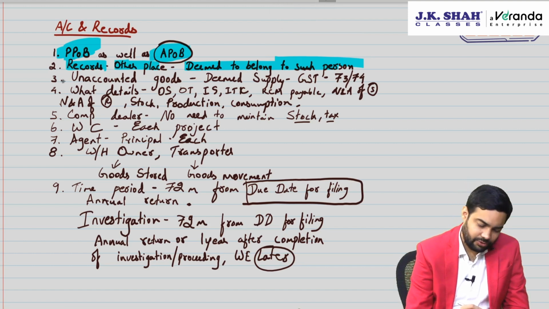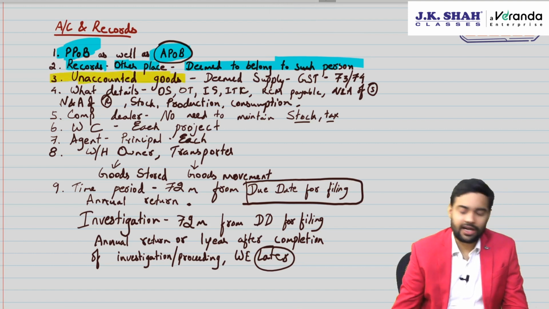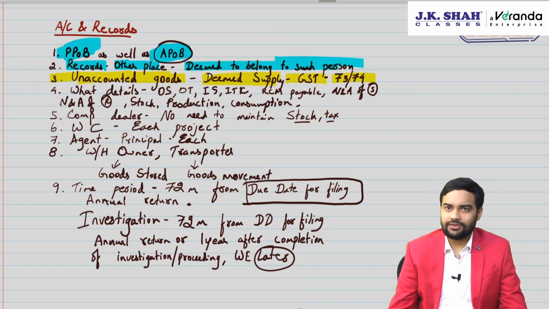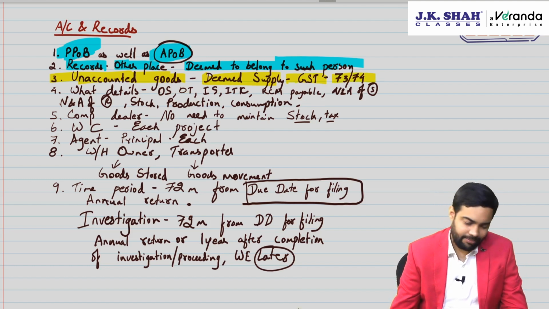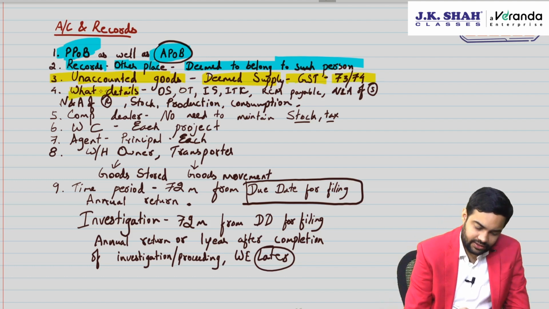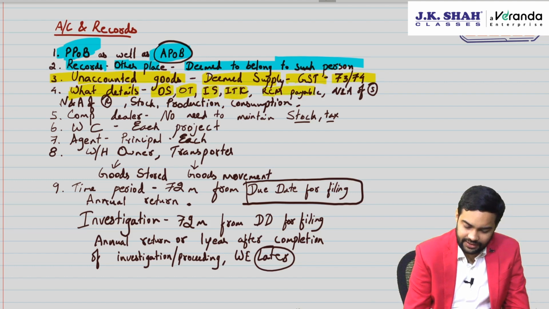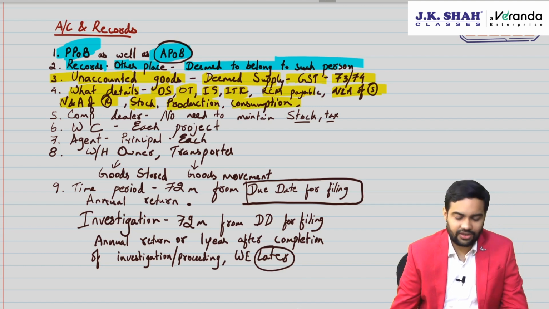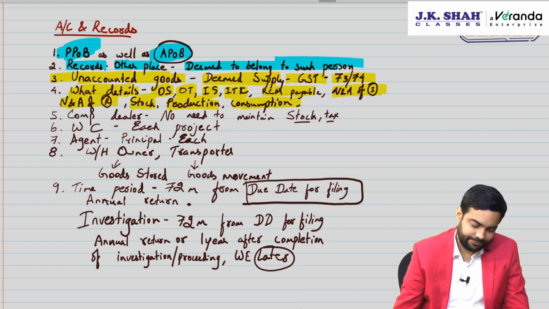Then the law also provides that if there is some unaccounted goods, then it is deemed to be a supply and GST would be applicable, plus the provisions of 73-74 notice will be applicable. What details are required to be maintained? Outward supply details, output tax, inward supply, ITC, RCM payable, name and address of supplier, name and address of recipients, stock, production records, consumption records. All these have to be maintained.